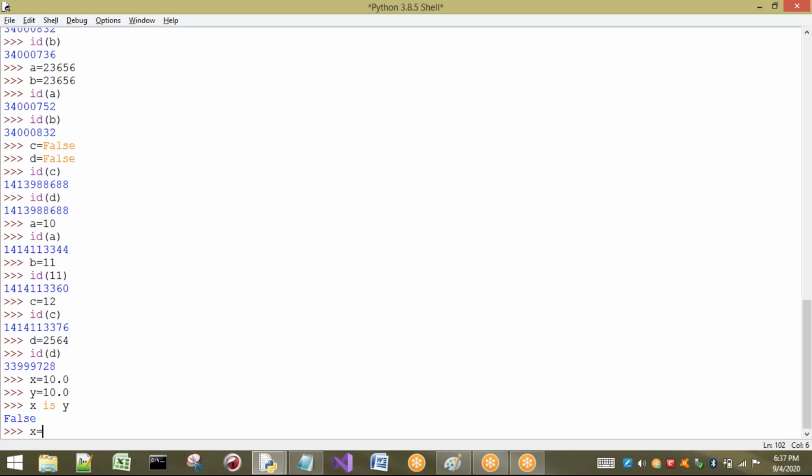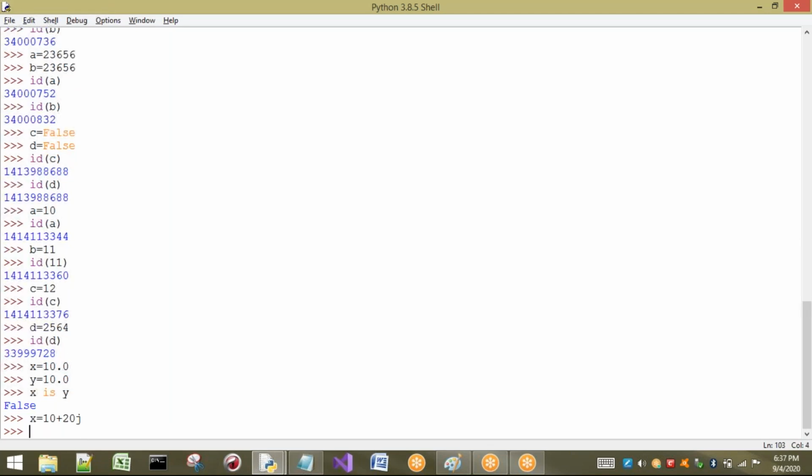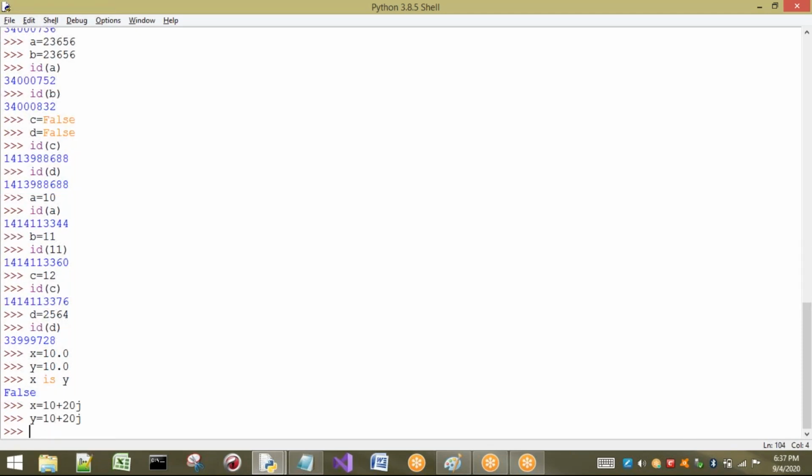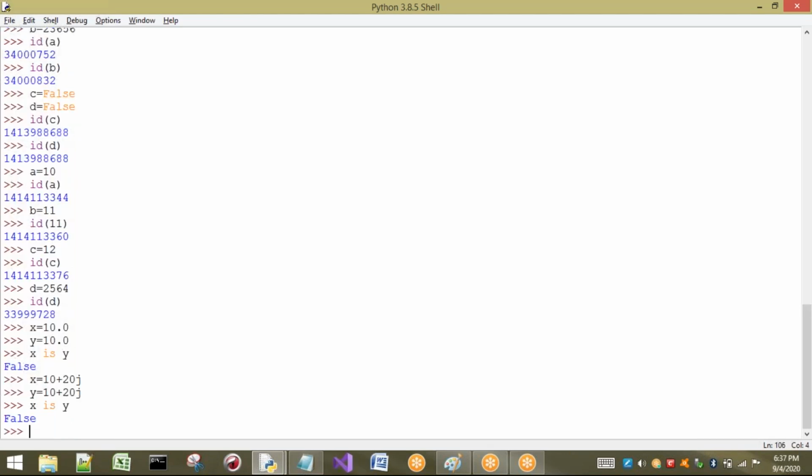Now I will take complex numbers also. x equal to 10 plus 20j and y equal to the same value, 10 plus 20j. Now I want to check whether x has the same address as y or not. x is y, so False. Why is it false? That means the reusability concept is not applicable for complex type of numbers.